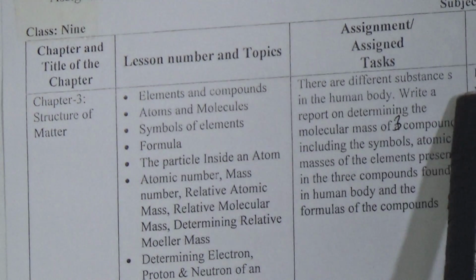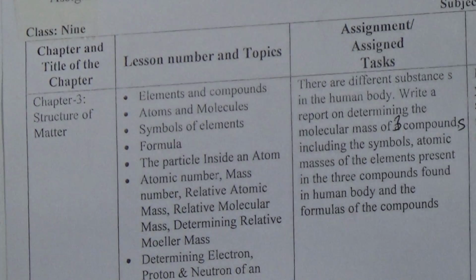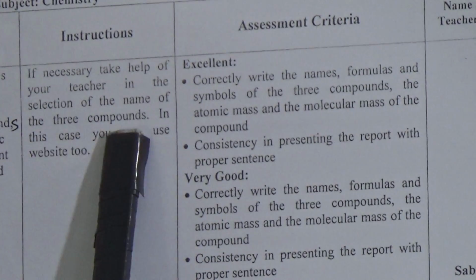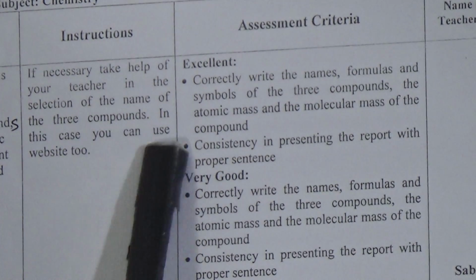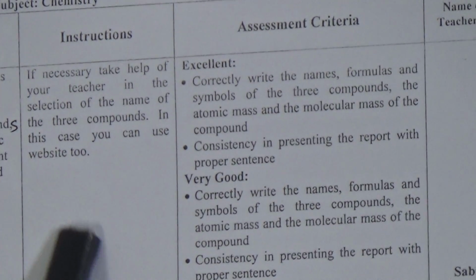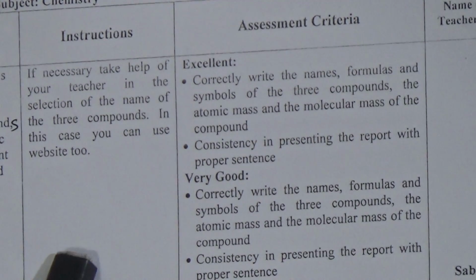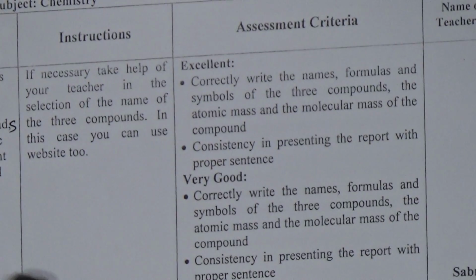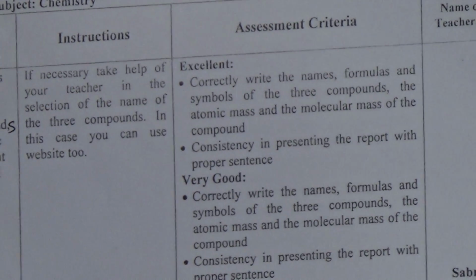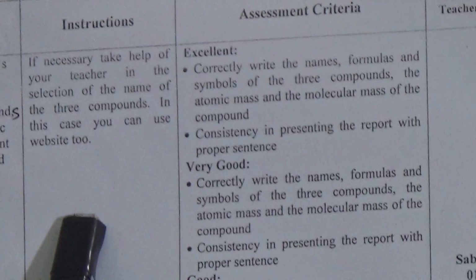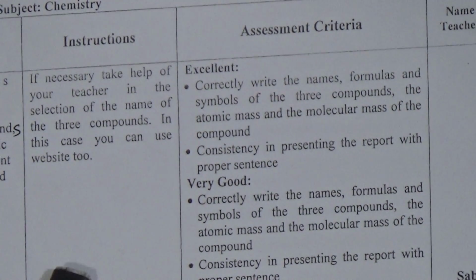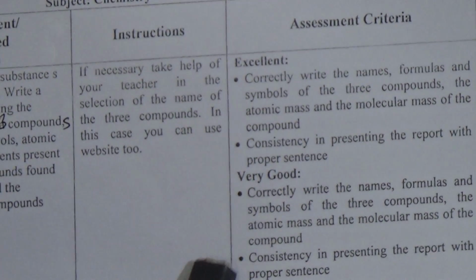Now come to the instruction. If necessary, take help of your teachers in the selection of the names of the 3 compounds. You can use websites too. Dear students, there are lots of chemicals or compounds available in our body. So we have to determine the molecular mass of 3 compounds from their formulas, and we have already finished chapter 6. From there we have learned how to find out the molecular mass easily.